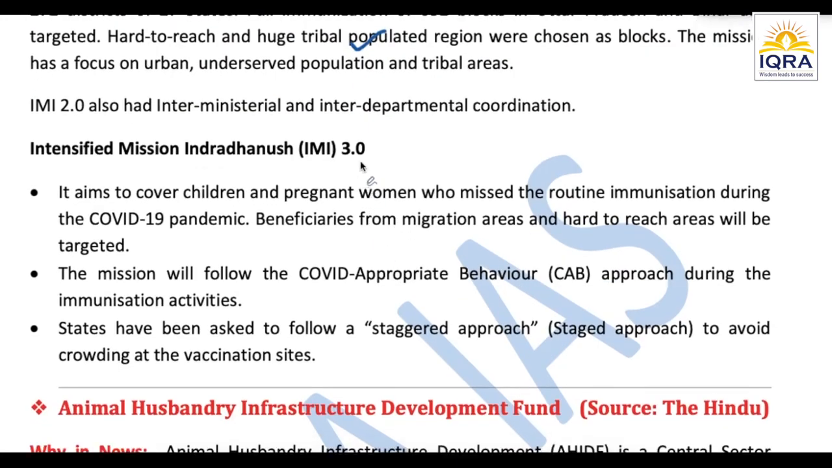Now, the current dimension of this topic which we are reading today is 3.0. The version 3.0 of the scheme has come and is going on now. So this basically aims to cover whom? The children and pregnant women who have missed the routine immunization.